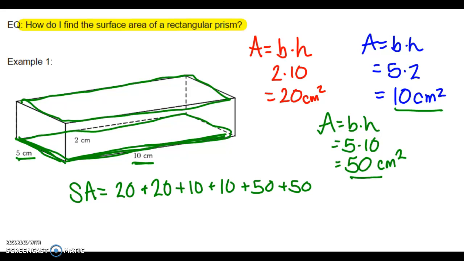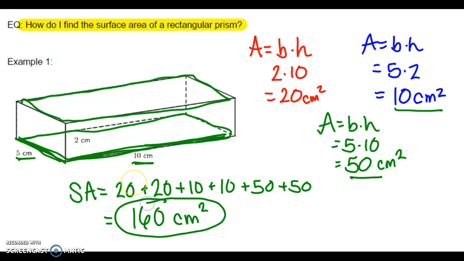And for a rectangular prism you should always have 6 numbers, because there are 6 sides to any rectangular prism. So that's a good way to double check yourself. We add all of these together and you should be getting 160. And since we're talking area, we still are dealing with units squared. So 160 centimeters squared. That's really the process here for these rectangular prisms. You should have 3 different sides that you are finding areas of, and then at the very end totaling them all together to get the total surface area.